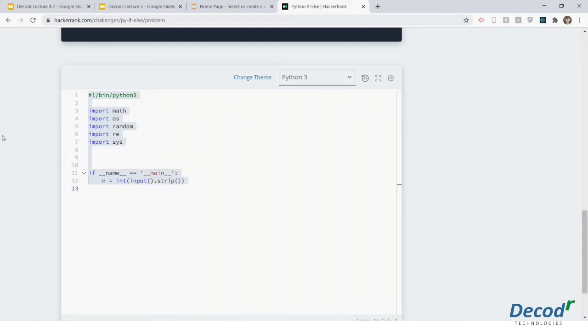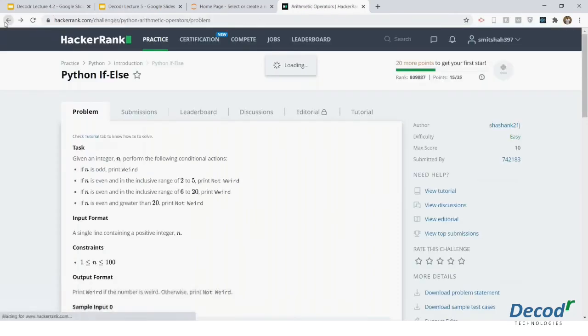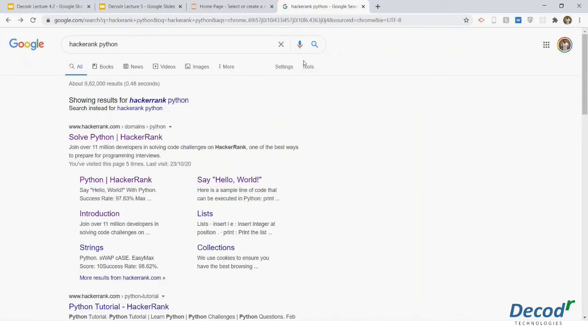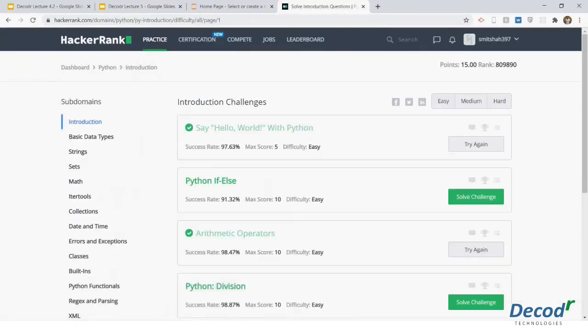Share the URL. Okay, Ankit, you can just type, buddy, HackerRank Python. Just type that, HackerRank Python. You will get this first page. Instead of me giving the link, just type HackerRank Python. The first link that you see, you can click on here. Yes, you will get the assignment list on Monday.